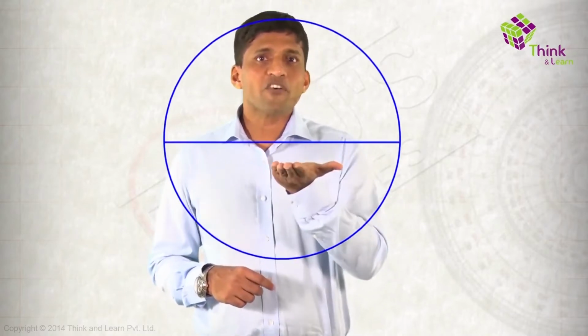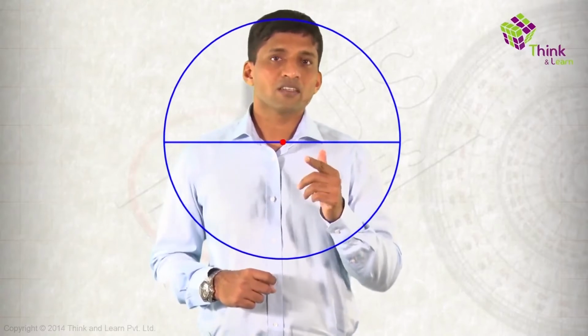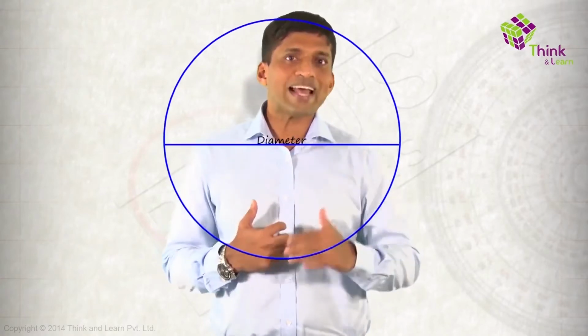If I push this up further, where it's passing through the center, where the chord is taking its maximum length, it's called a diameter. So you know what a chord is, what a diameter is, what a tangent is. Basically, the diameter is the longest chord and it is equal to 2 times the radius.